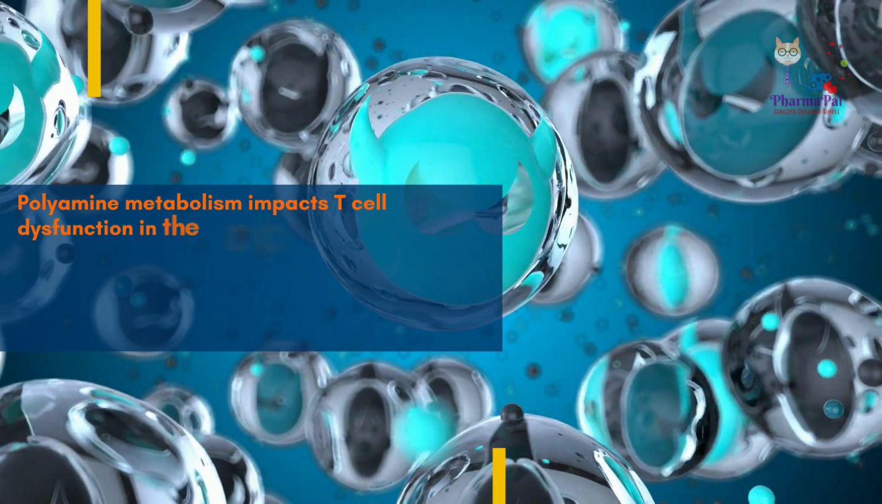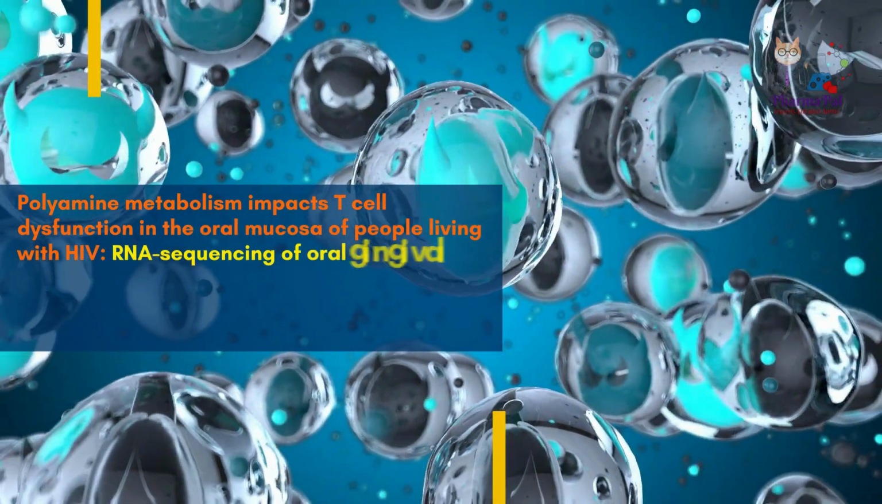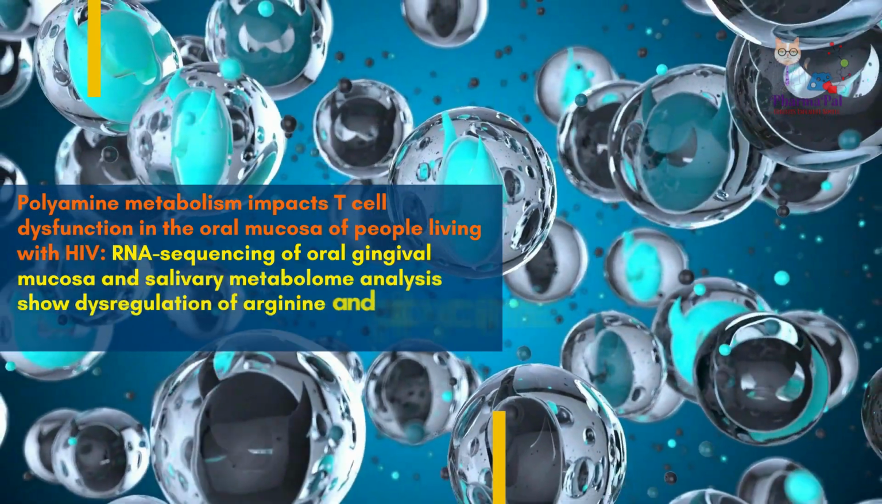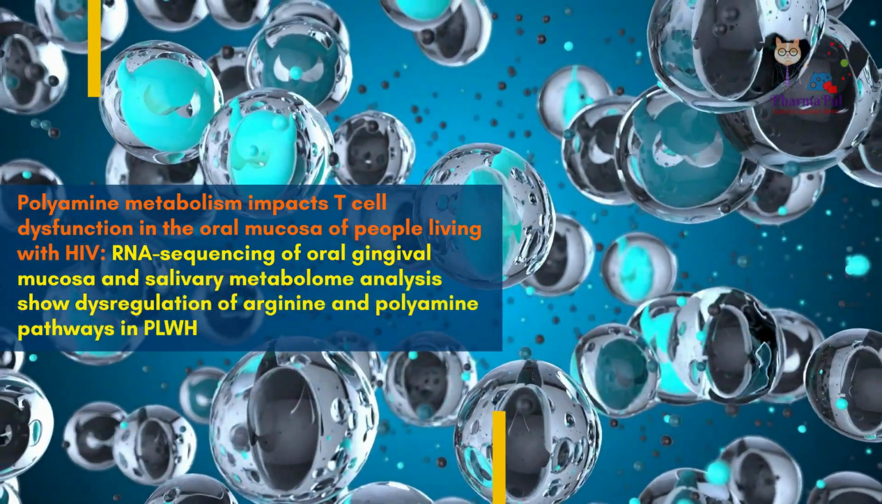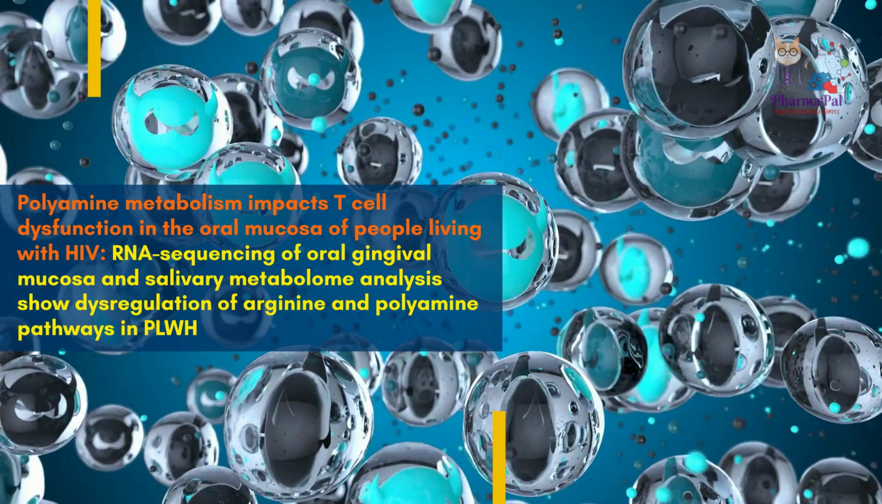Polyamine metabolism impacts T-cell dysfunction in the oral mucosa of people living with HIV. RNA sequencing of oral gingival mucosa and salivary metabolome analysis show dysregulation of arginine and polyamine pathways in PLWH.